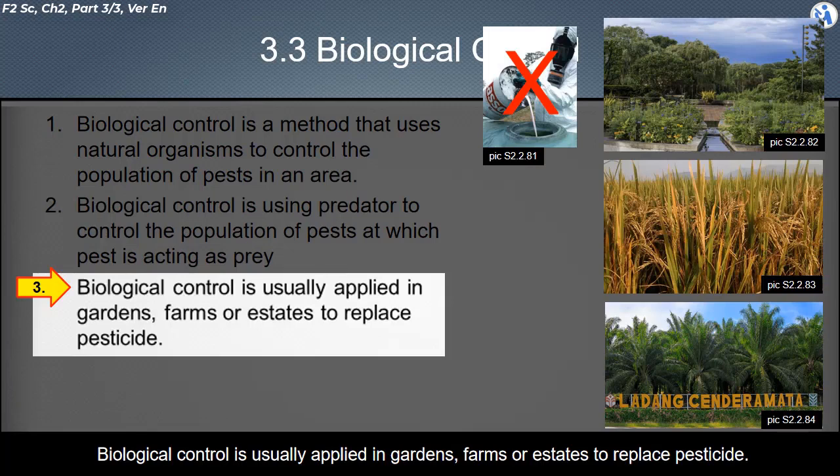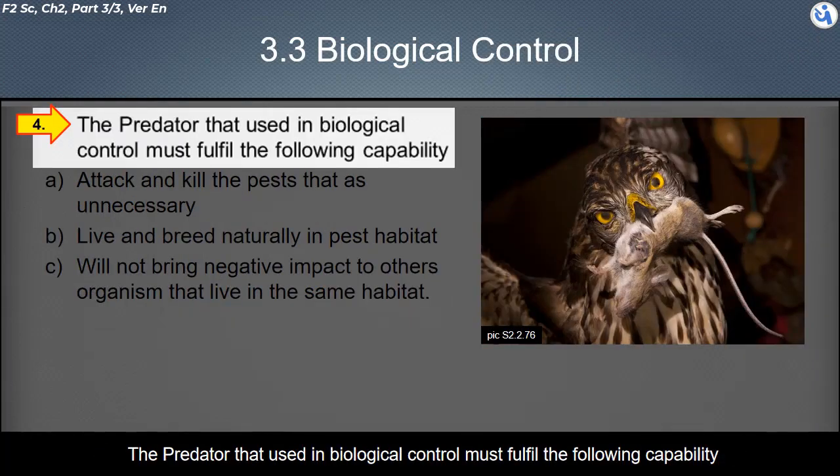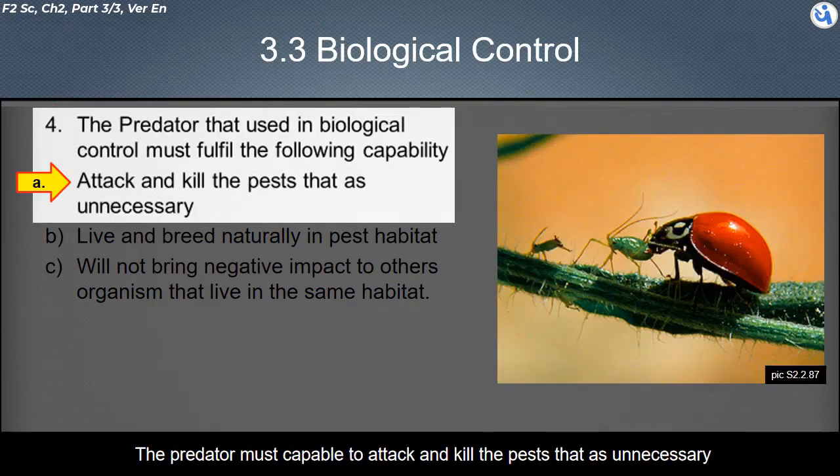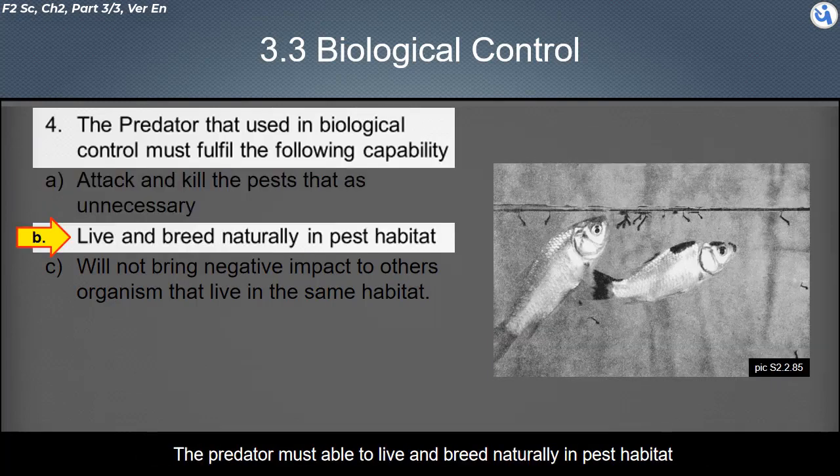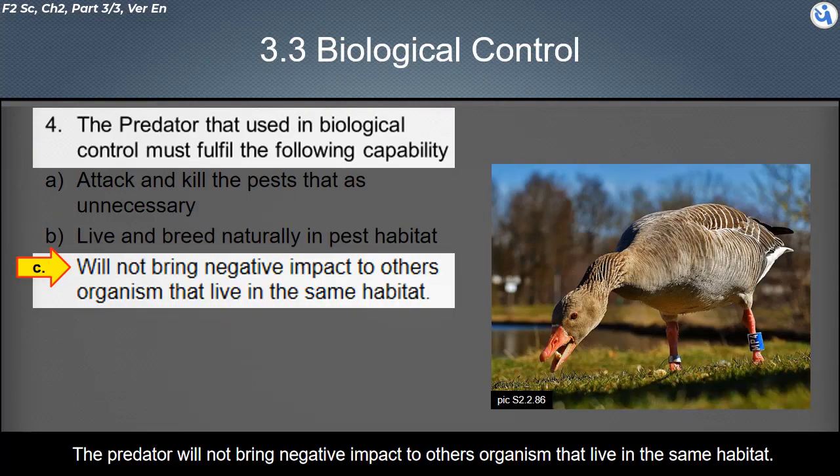Biological control is usually applied in gardens, farms, or estates to replace pesticide. The predator used in biological control must fulfill the following capabilities. The predator must be capable of attacking and killing the unwanted pests. The predator must be able to live and breed naturally in the pest habitat. The predator must not bring negative impact to other organisms that live in the same habitat.